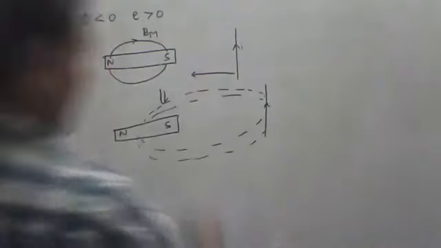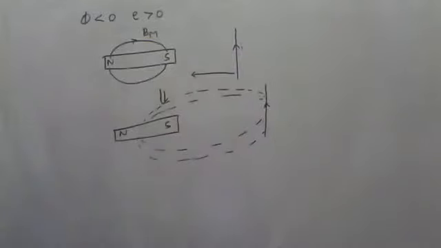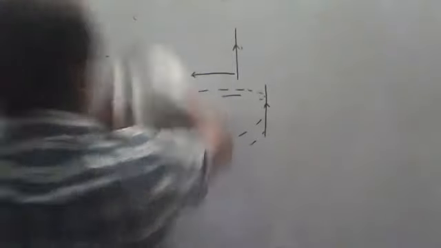Whereas whenever the magnet is attracting the wire, what will happen? The direction of the magnetic field inside the magnet is equal to the direction of the induced magnetic field in the magnet. Okay, fine.